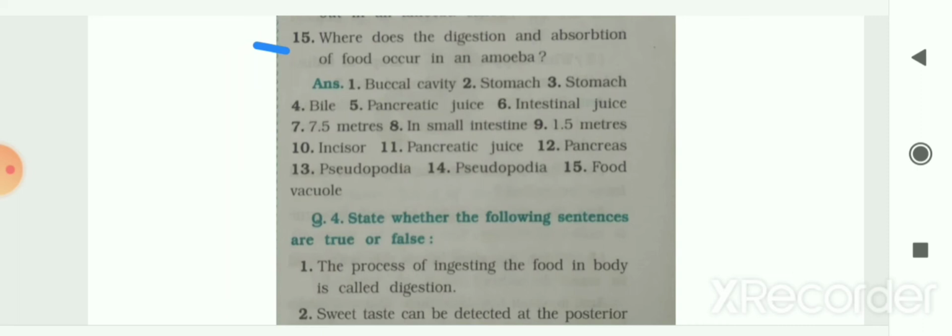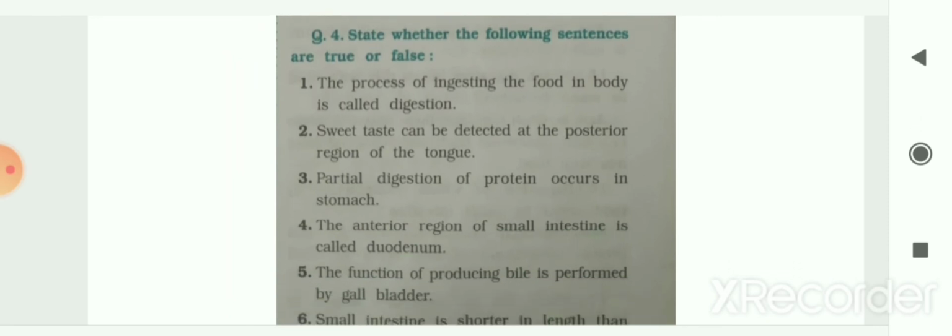Now next question, that is true or false. In that, the first one, the process of ingesting food in the body is called digestion. So your answer is false. It is not known as digestion. The next is, sweet taste can be detected at the posterior region of the tongue. So again your answer is false. It can be detected at the tip of the tongue.